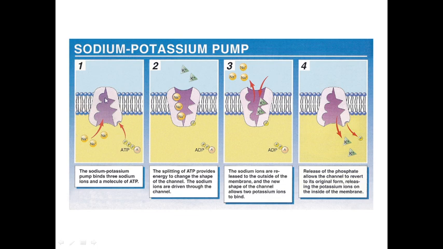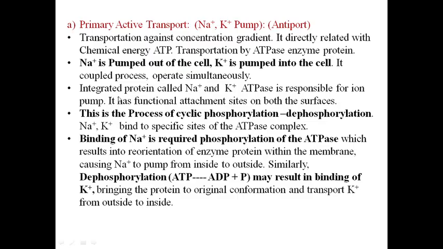These three sockets are for sodium attachment, and these two sockets are for potassium attachment. Here one socket is for ATP attachment. So it has functional attachment sites on both the surfaces. This is a process of cyclic phosphorylation and dephosphorylation.